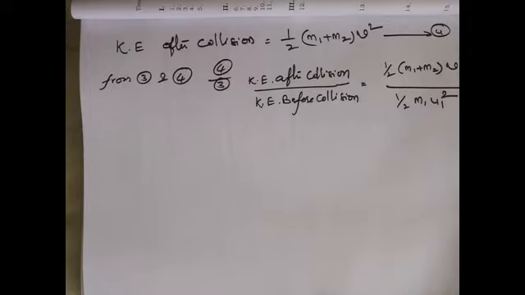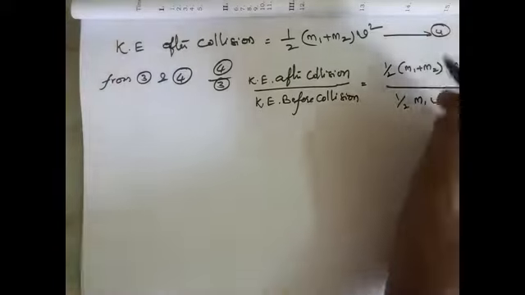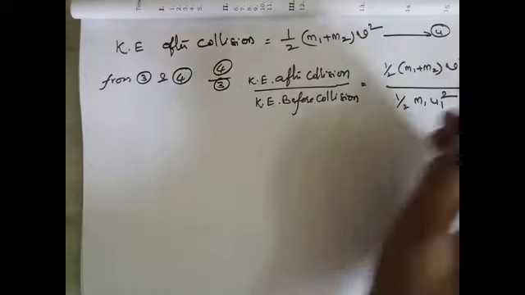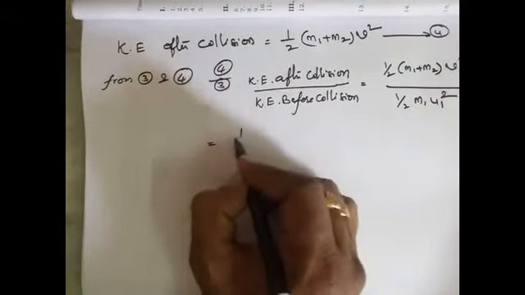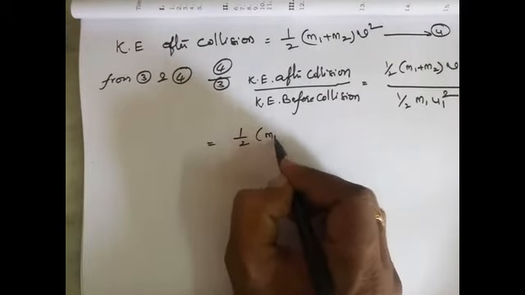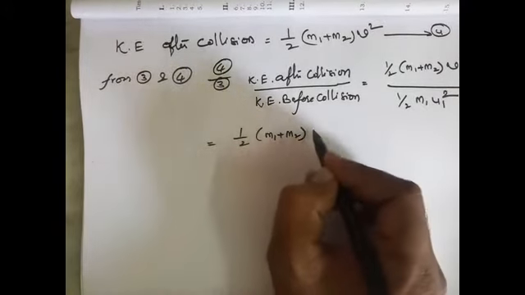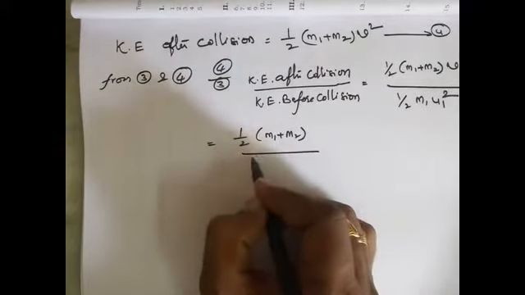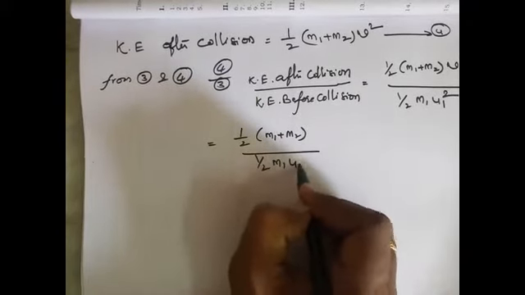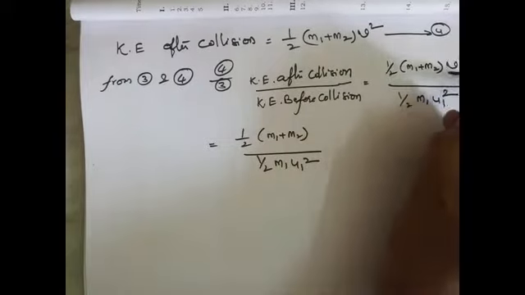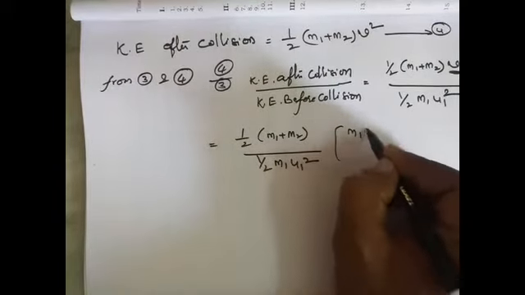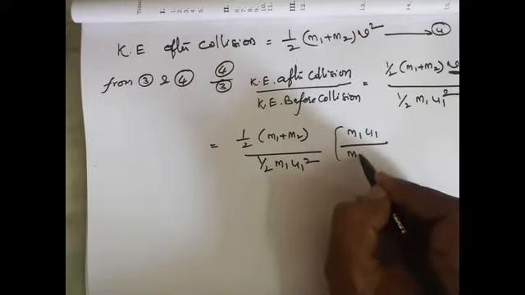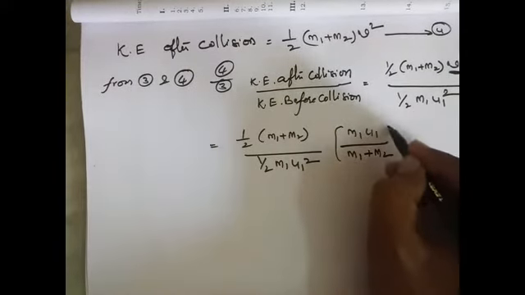Now let us substitute the v value, which we already got. So it is m1 plus m2 into m1 u1 by m1 plus m2 whole square, by m1 u1 square.